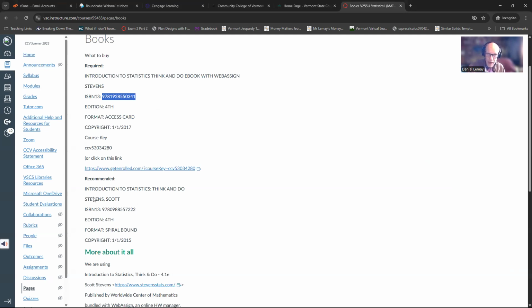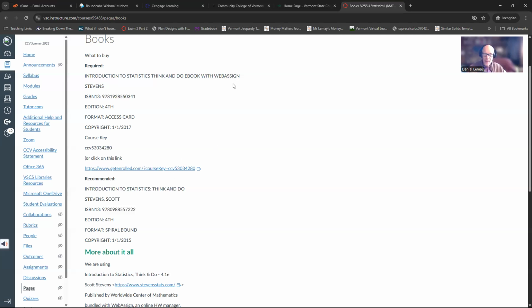And then if you want to, you can buy a paper copy textbook. The instructor who wrote the book and had a hand in creating the WebAssign assignments has videos that walk you through the book. It's more like a workbook than a textbook, though it's got elements of a textbook. So that's for the spiral bound one. You can probably find that used cheaper elsewhere. But I'm going to show you what I would recommend. If I were taking this course and knowing what I know, this is what I would do.